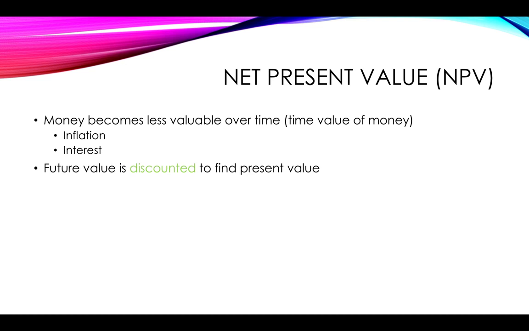And this is what we will do to find the present value. What we call this is discounting. We'll say that the future value is discounted to find the present value. All I mean by that is that we are dividing it by 1 plus that percentage of interest to find the present value. In other words, we are taking the interest into account. So we discount it using the cost of capital or the interest rates, as I've just explained.